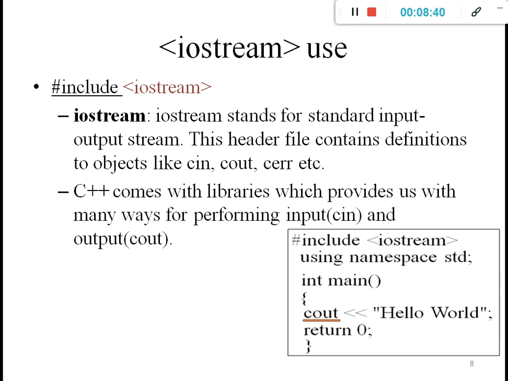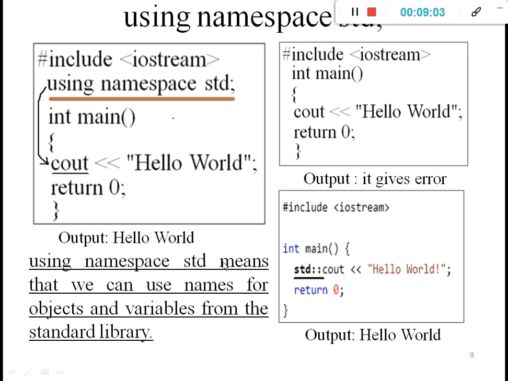That is done with cin. This particular program does not contain an example of cin; we will understand it later practically. Output is done with cout. Here is the example of cout: cout hello world prints hello world on the screen with the help of the iostream header file. This is simply the use of iostream.